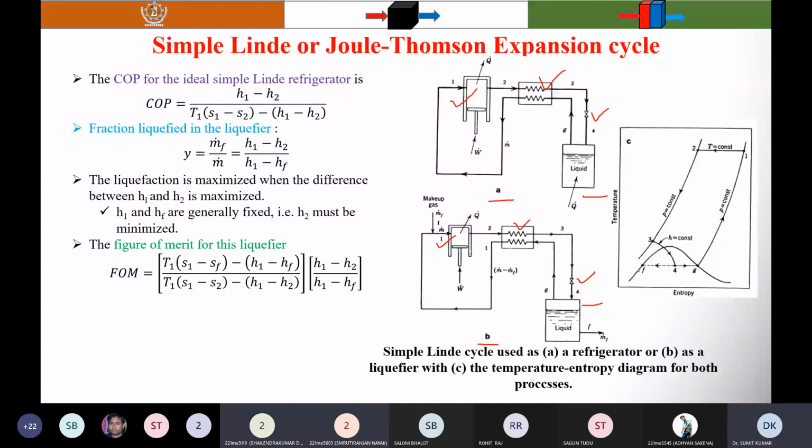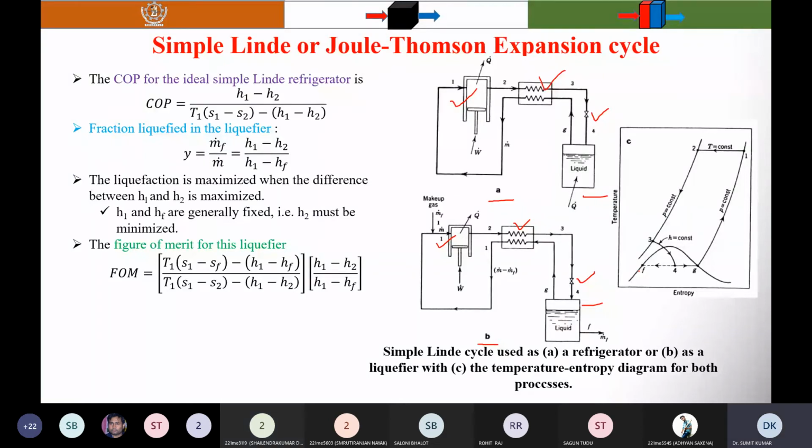Sir, figure A is the refrigerator, because in it we can see the liquid is taking heat, so we can say it is cooling the environment. And in the second diagram, we can see that the liquid is rejecting heat.